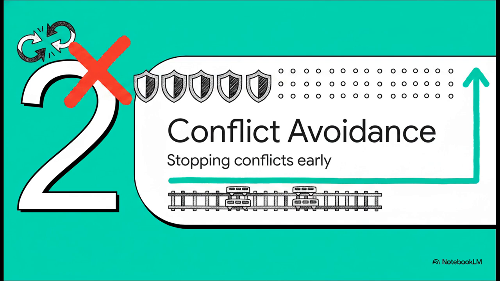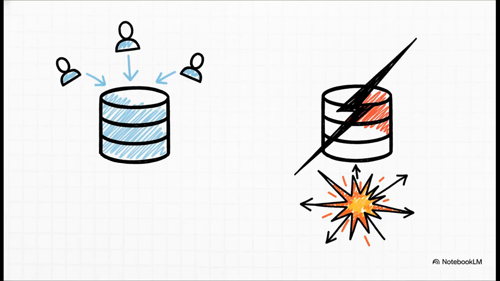Let's move to Section 2, strategy. Conflict avoidance. Stopping conflicts before they start. If we don't want to deal with conflicts, we need the absolute simplest, most brute force solution out there. We just arrange the system so that collisions literally cannot occur.